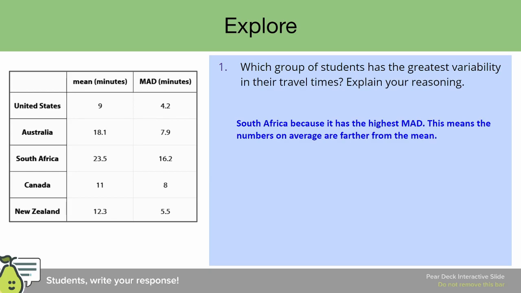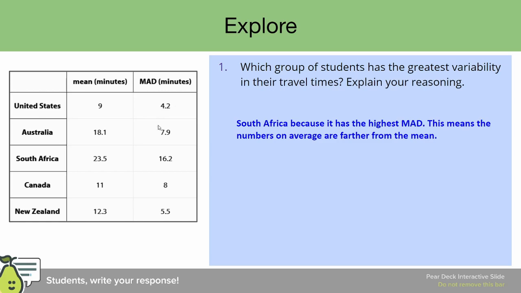So remember, when we are talking about the mean absolute deviation, the larger that number is, the further the values are from the mean, which means that the group of students that has the greatest variability in their travel times should be the group that has the greatest mean absolute deviation.